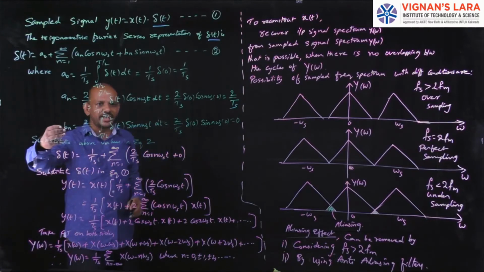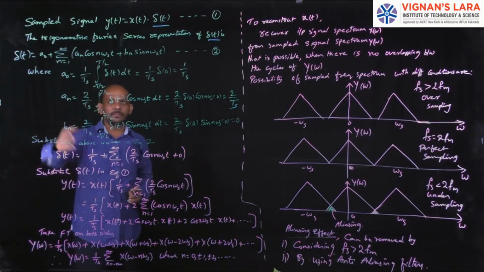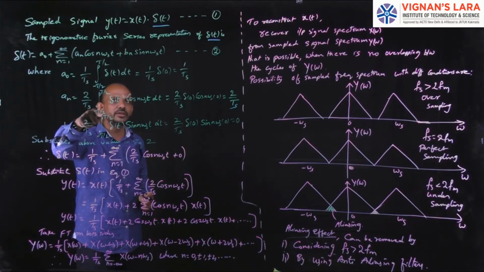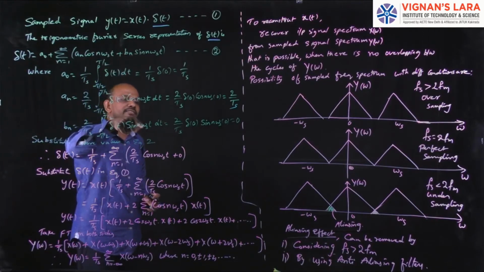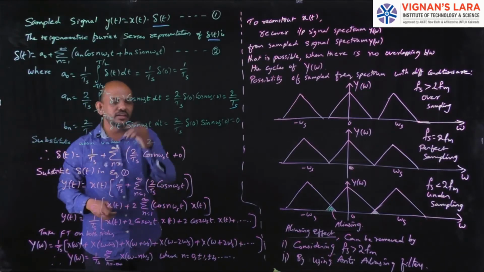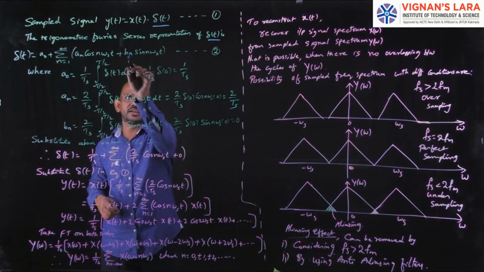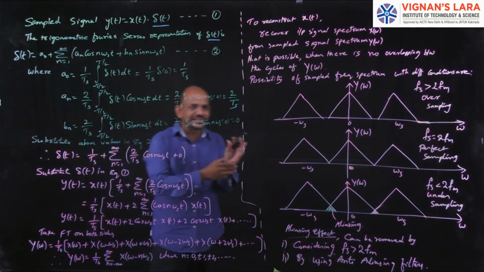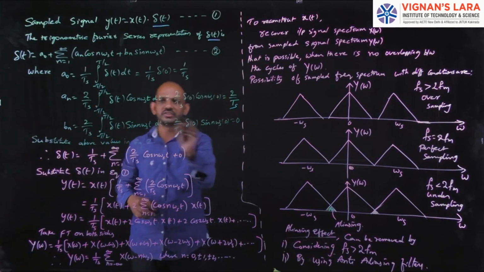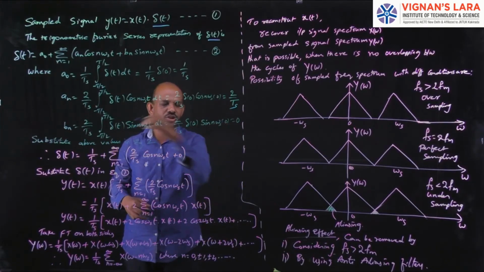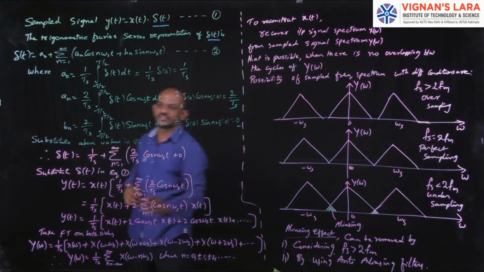In the same way, I can find the value of bn. For bn, the formula is 2 by ts into integral minus t by 2 to t by 2 of the function del of t sin n omega st dt. Because I am finding the value of bn, I have to write this. This also has a value only at t equal to 0, so del of 0 sin n omega s into 0. Sin of 0 is 0, and 0 into anything is 0. Simply the value is 0.